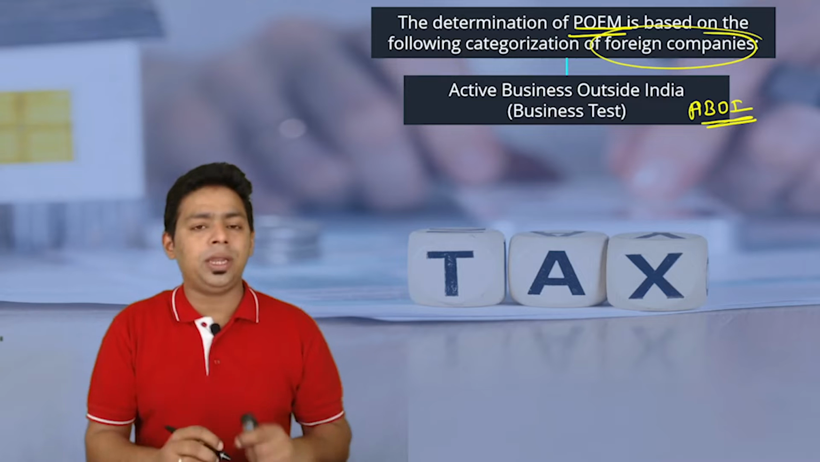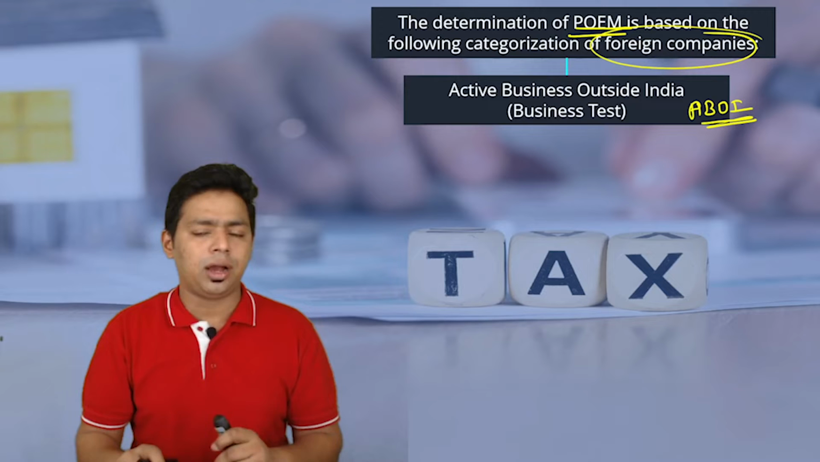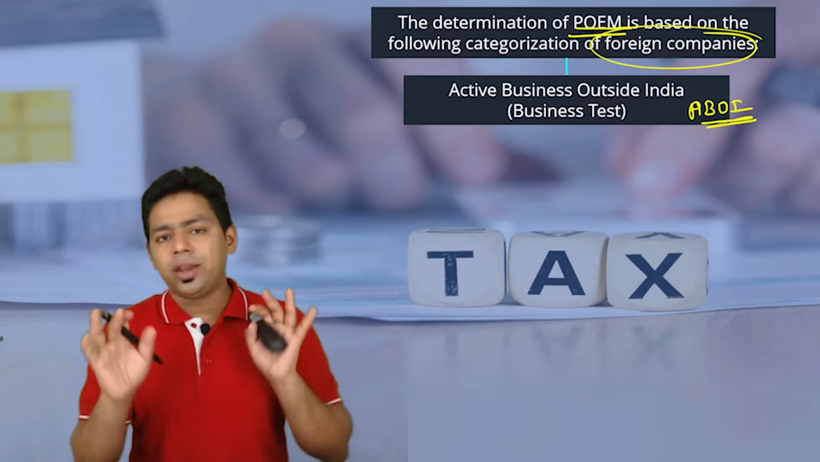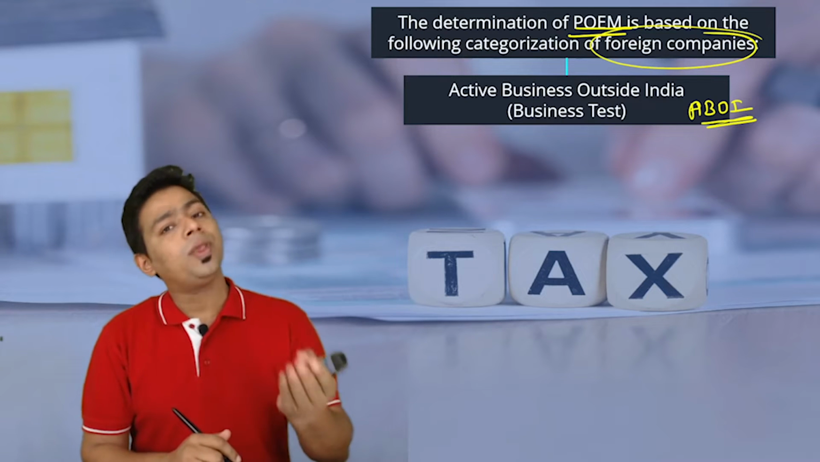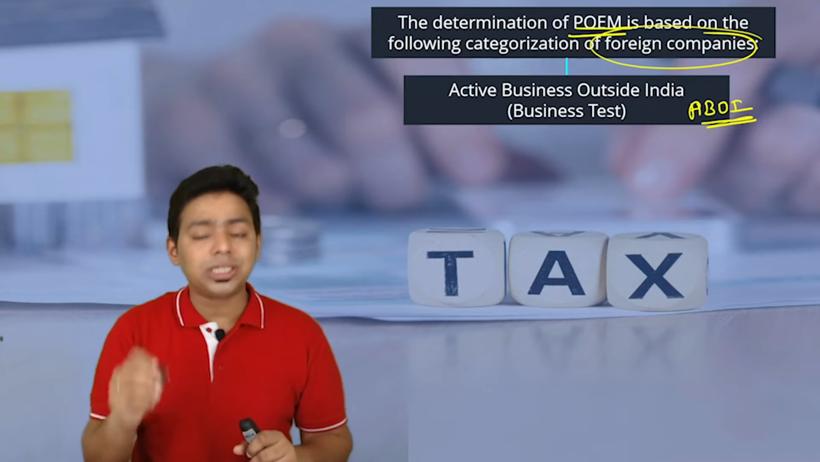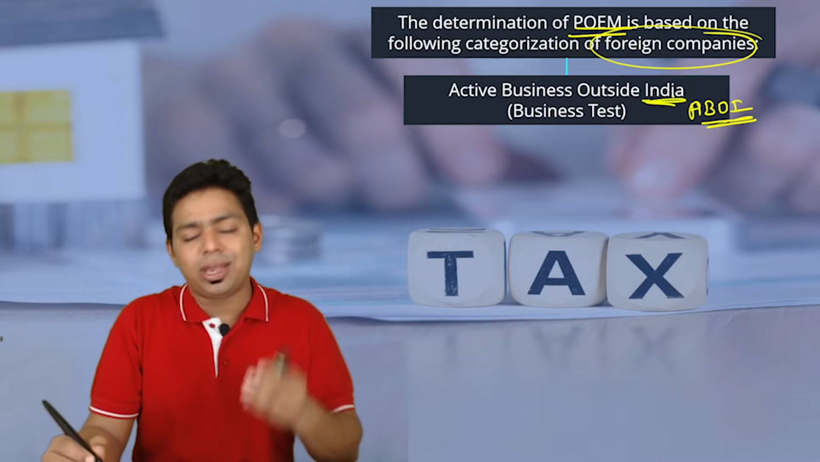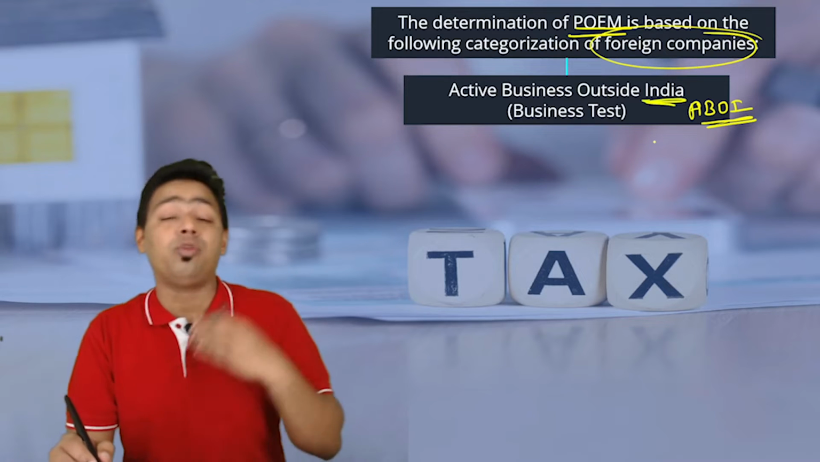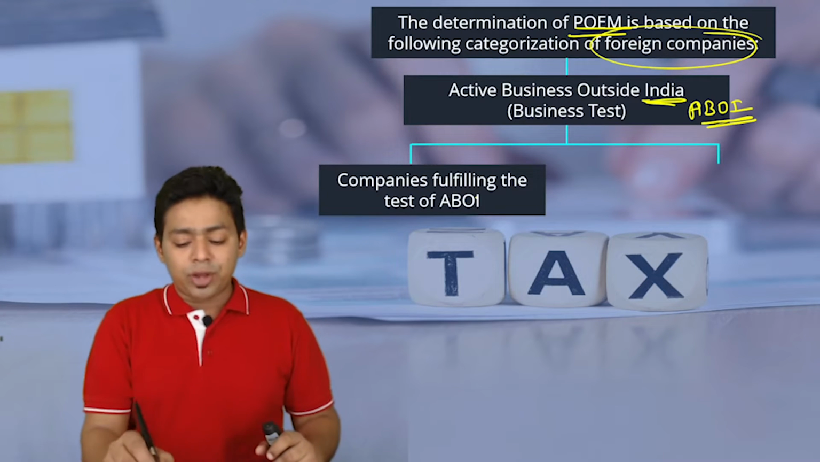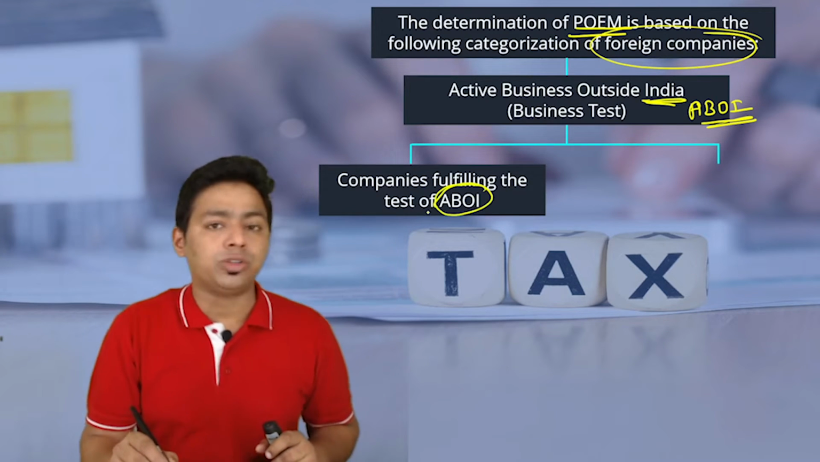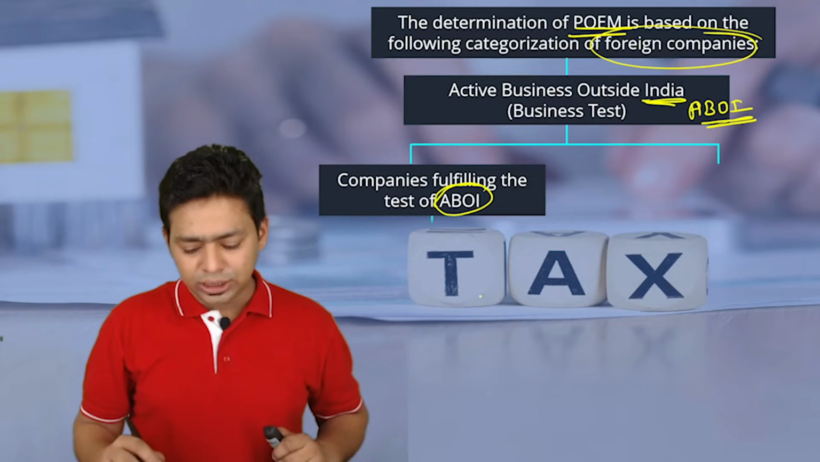If a foreign company is having business outside India, you only tell me, resident or non-resident? Definitely non-resident. A foreign company is having active business in India, obviously it may become resident. So the first test that we have to apply is whether the company is having active business outside India, or whether the active business test is applicable or not applicable. If the company is fulfilling the active business test outside India, they are not having business in India.